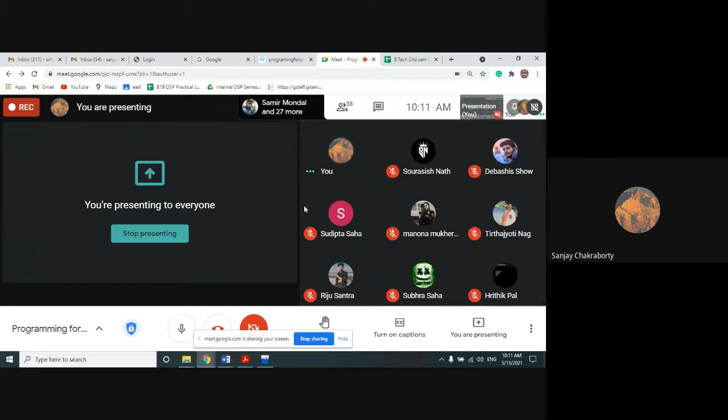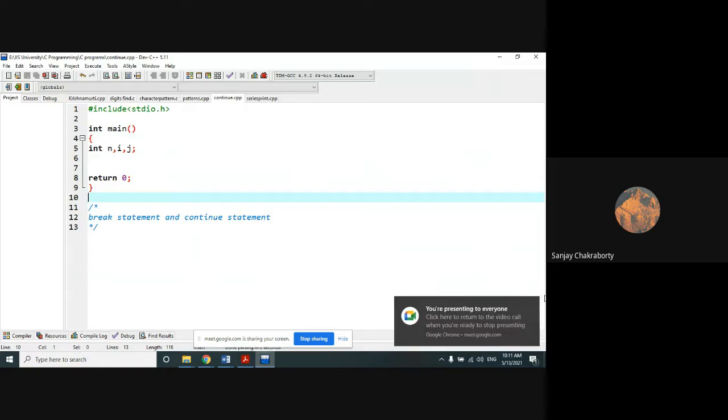Okay, so let me repeat the last statement again. In case of the for loop, the continue statement causes the conditional test and increment portion of the loop to execute.